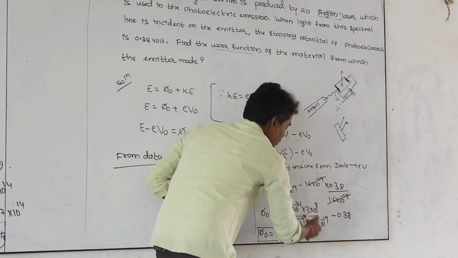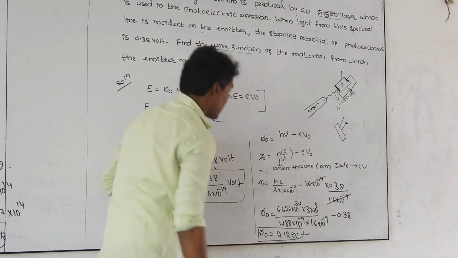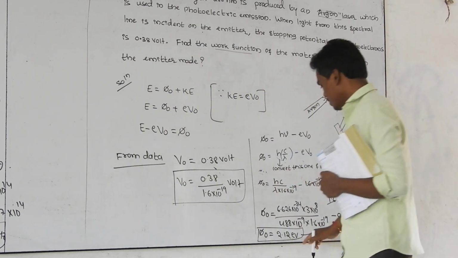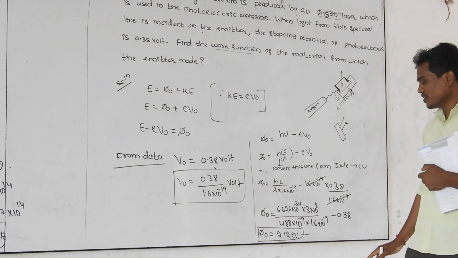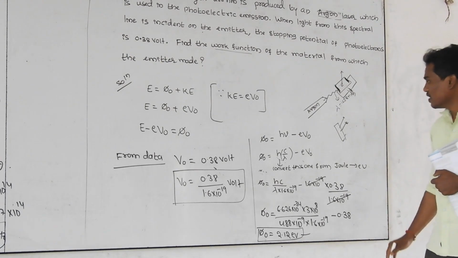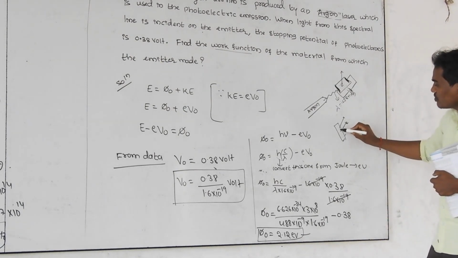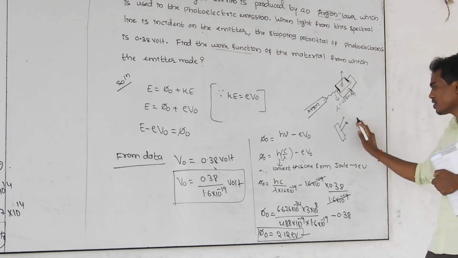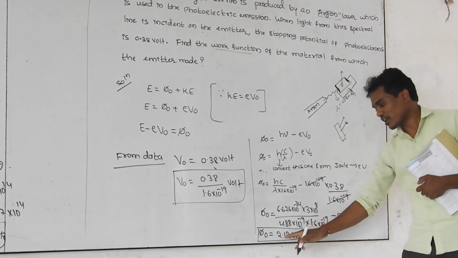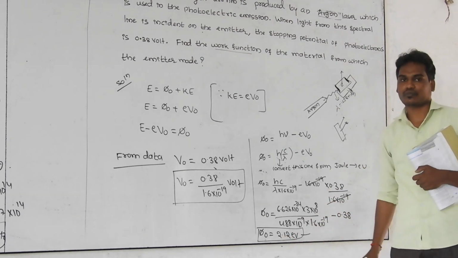Just simplify this one, and you get the work function of this metal is equal to 2.12 electron volt. What is the meaning of this? Here, in order to take the electron from the metal surface, the minimum energy required by the electron is 2.12 electron volt.